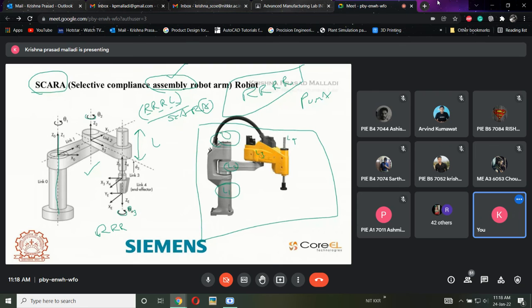This is theta 1. Now how is link 3 going to move? Rotary. So this is theta 2, the same theta, and the same with this also. But additionally, this will be moving in the upward and downward direction. This is L1. Theta 1, theta 2, theta 3, and L1. That is why three rotary and one linear. That is SCARA.